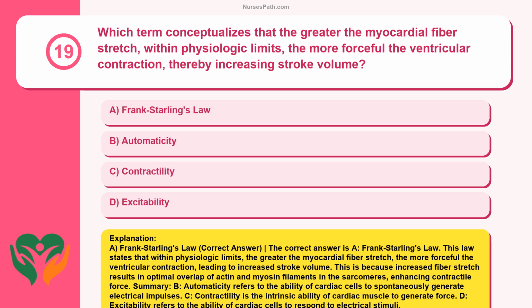force. Summary. B. Automaticity refers to the ability of cardiac cells to spontaneously generate electrical impulses. C. Contractility is the intrinsic ability of cardiac muscle to generate force. D. Excitability refers to the ability of cardiac cells to respond to electrical stimuli.